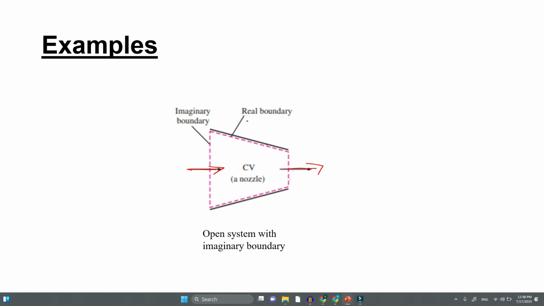So this is the boundary. This is the real boundary, which means the surface of the nozzle. Here you are taking an imaginary boundary, just drawing a dotted line near the surface. This can be imaginary; the real boundary is actually the nozzle surface. So you can also draw an imaginary boundary and study what happens in that space. This is another specific example of an open system.